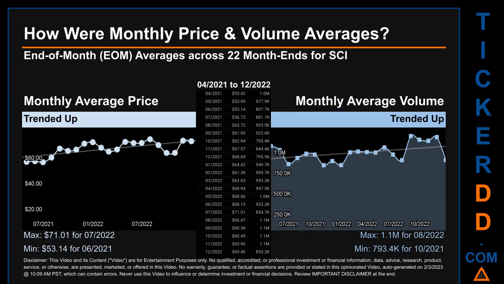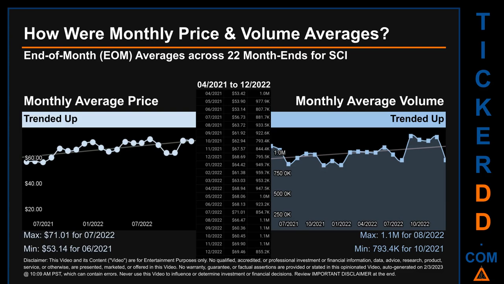How were price and volume averages for SCI? Across 448 trading days, there were a total of 22 month ends, of which monthly averages for daily price and volume were calculated. Overall, monthly price average trended up while monthly volume average trended up.